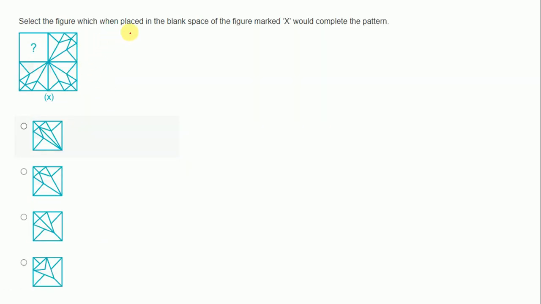Now select the figure which, when placed in the blank space of the figure marked X, would complete the pattern. We have to find which of these four will complete this figure. Here you have to focus and compare this. This portion is not in this, so this will not be correct. And now from this, this is obviously very different, so this will not be. And these two options are considerably the same, but there is a difference. Here is this line, but there is no line here, so this will be wrong. So this is your correct option.